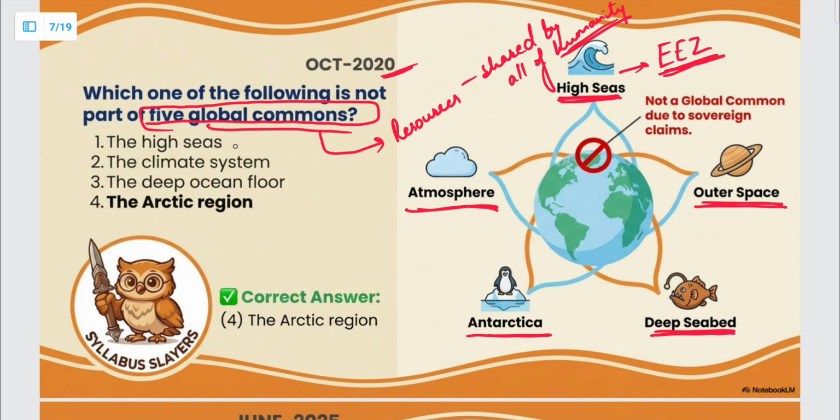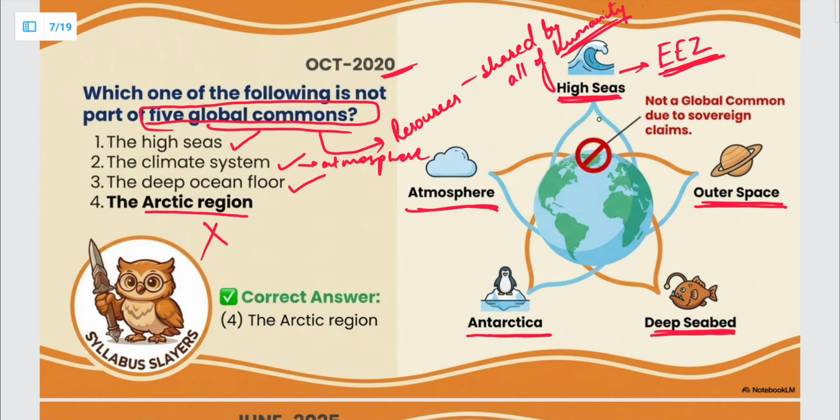The high seas, they are a part of the global commons. Climate system, meaning atmosphere, is also a part of the global commons. Then the deep ocean floor, yes, this is also a part. Deep seabed is also a part. The Arctic region is not. The Antarctic region is a part of the global commons.